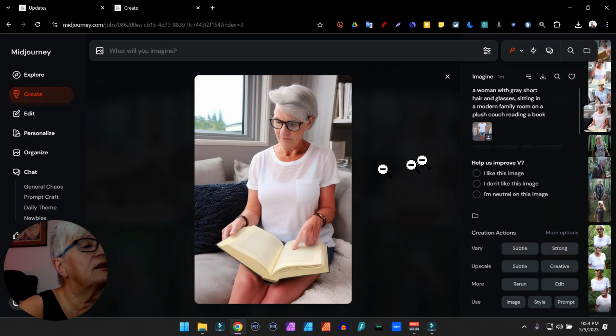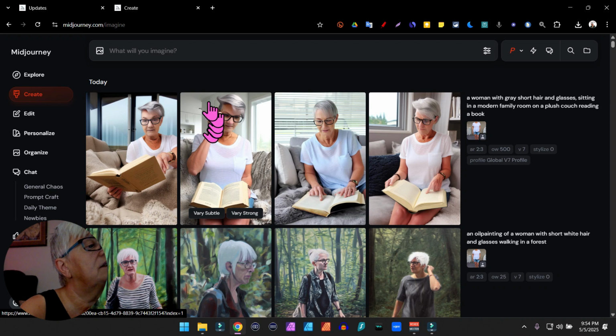I must say that compared to when I tried it the other day, the hands and faces are much better than they were. So there you have it, the new Omni Reference. I am not sure how to really prompt for it yet, what values to use when, but I think it's something that has possibilities to be great. And when we compare the results of Omni Reference to the results in version 6 with the character reference, I must say that there is a better likeness.